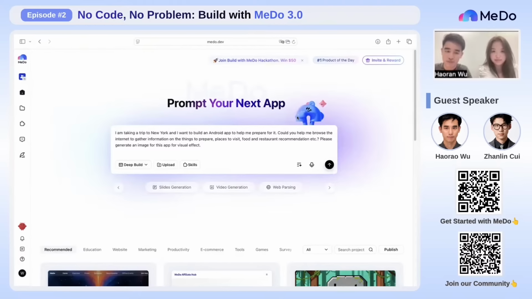Introduction, let me first input a prompt so that we can start building using MeDo, and later you could see the built app. Today, I want to build an app that helps to prepare for my upcoming trip to New York. And to save us some time, I've already pasted the prompt here, and let's start building.